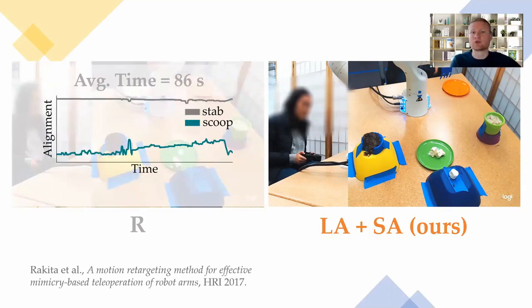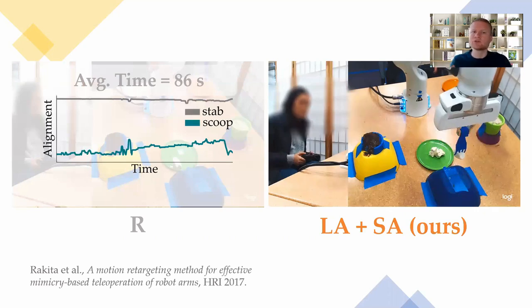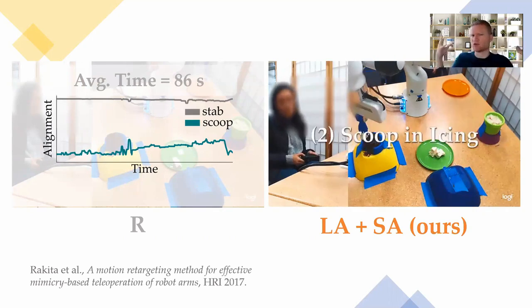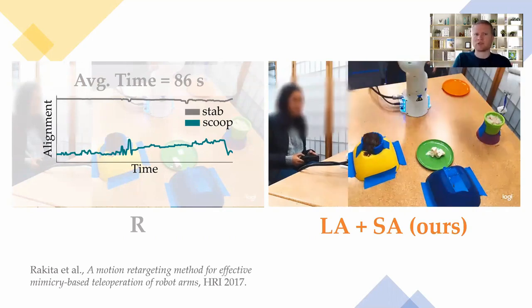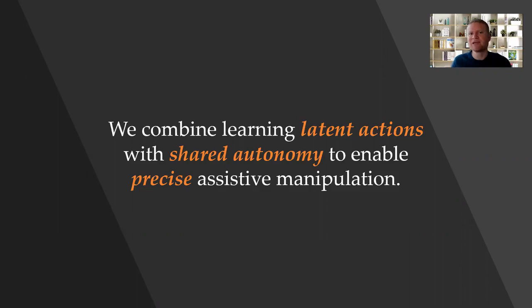Here's that same user with our proposed approach, latent actions and shared autonomy. You'll notice that the robot helps the user reach and maintain the 3 high-level goals in this space, the marshmallow, the icing, and the rice. And the robot enables the human to perform precise manipulation and alignment at these different goals. So they stab marshmallow, but scoop the icing. To summarize, we combine low-dimensional embeddings with goal-directed shared autonomy to enable precise manipulation in assistive tasks.